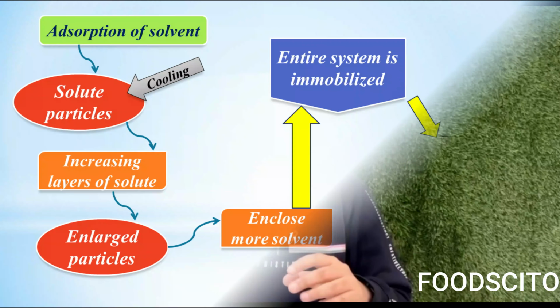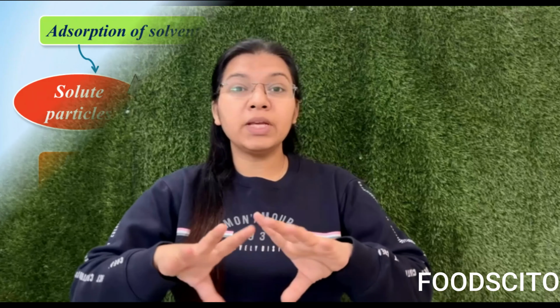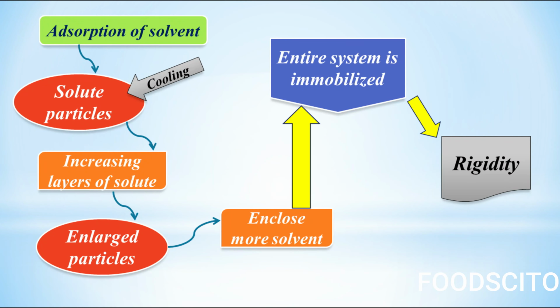So you have solute particles and there is adsorption of solvent over solute particles. And on cooling, what happens? There is increase in the layers of solute. That means there is formation of enlarged particles. And what will happen? These enlarged particles will enclose more solvent. That means the entire system would be immobilized and rigidity occurs.